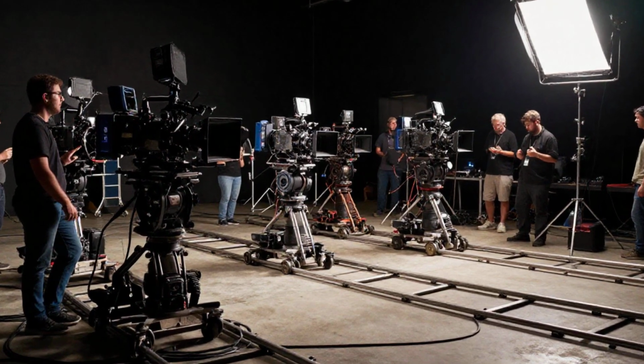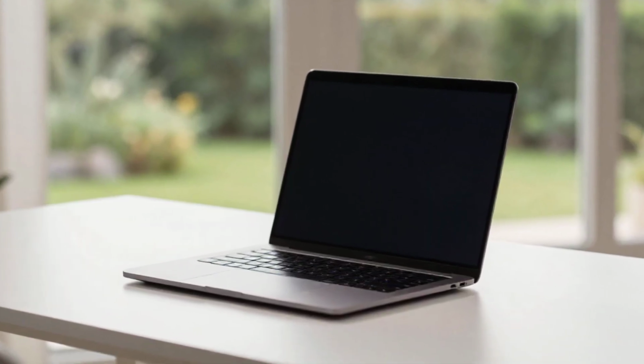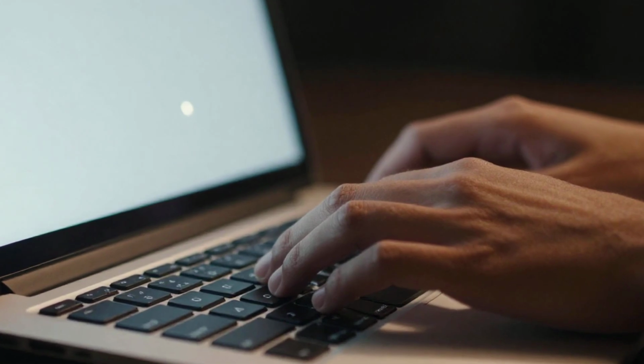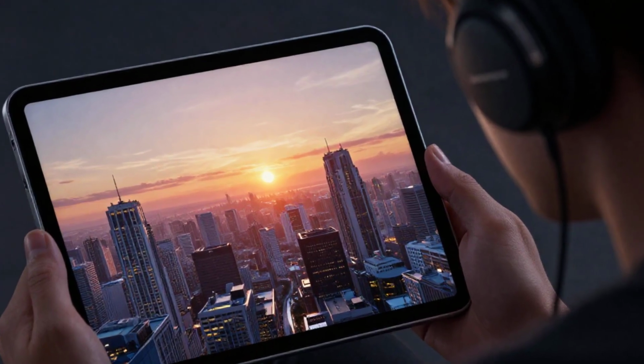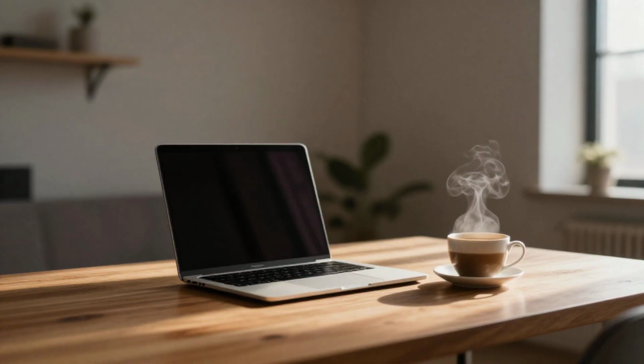Google's VO3. The moment everything changed. Imagine this scenario. You wake up with an idea for a video, not just any video, something that requires cinematography, motion graphics, synchronized sound design, and professional editing. 10 years ago, this idea would have cost thousands of dollars and required months of planning.